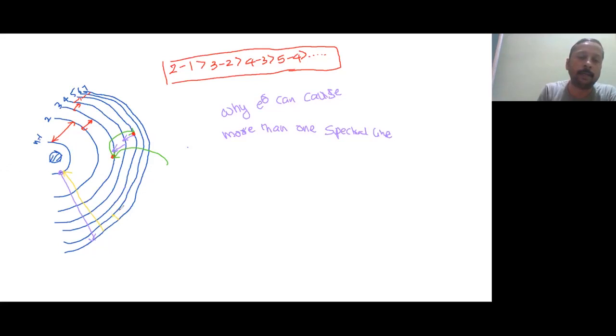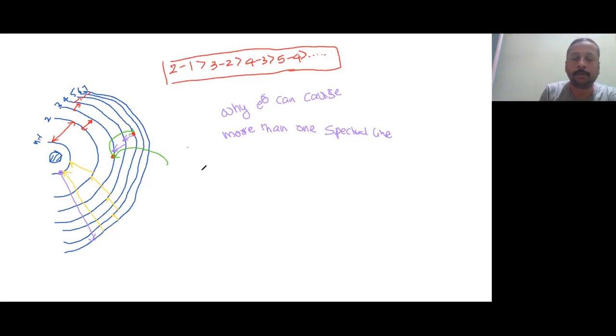It can come back here, it can come back here, it can come back here, and it can come back here. So 1, 2, 3, 4. All four will have different energies. Once they have different energies, what will happen? Different energy corresponds to different wavelength. Different wavelength corresponds to different frequency. So once frequency and wavelength are different, they will lie in different places in the electromagnetic spectrum. So that's why one electron can cause more than one spectral line in the electromagnetic spectrum.